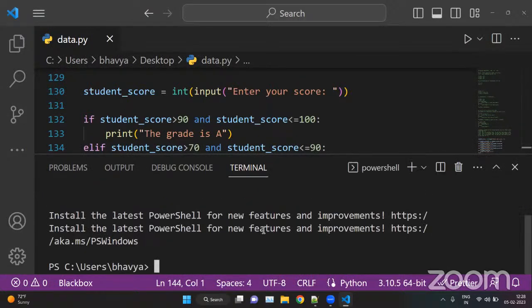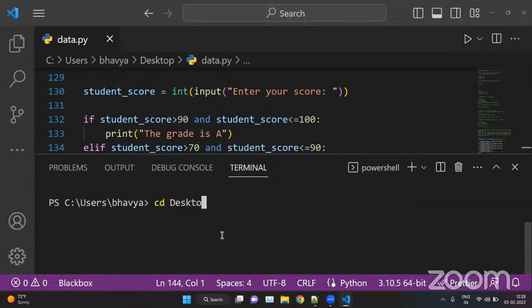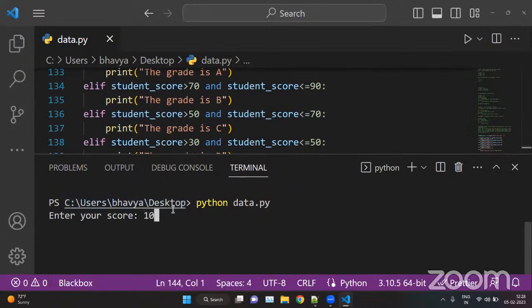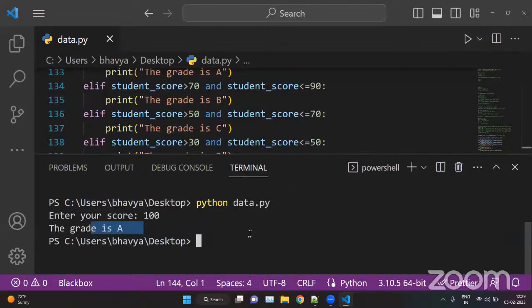Clear the screen, move to desktop, clear the screen, name of your file data.py. Enter the score. So let's say 100. So your grade is A. Okay, we can check it again. Let's say score is 101. See, it says put the score in range of 0 to 100.